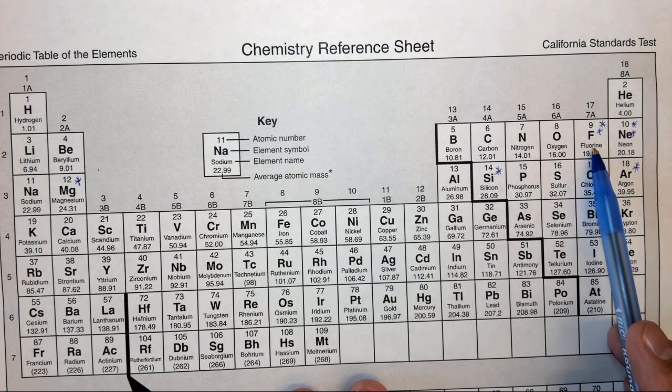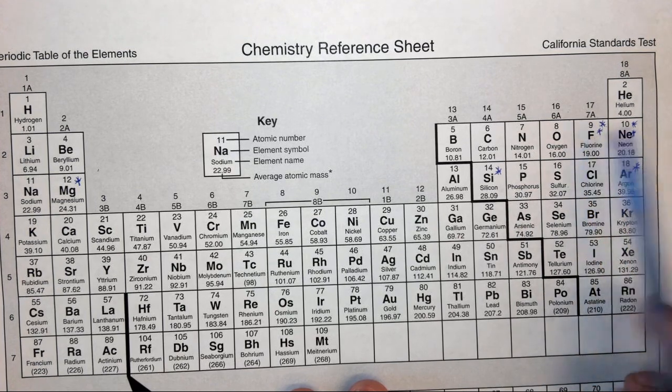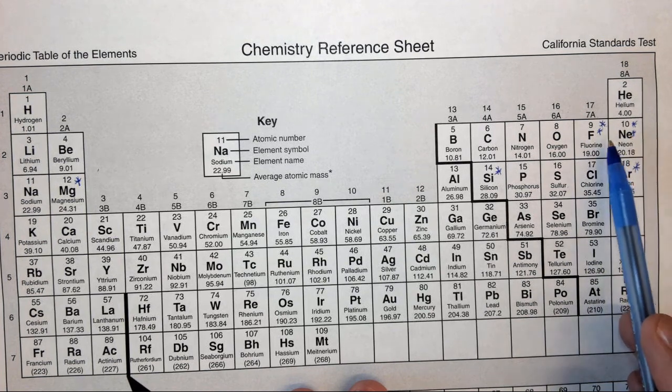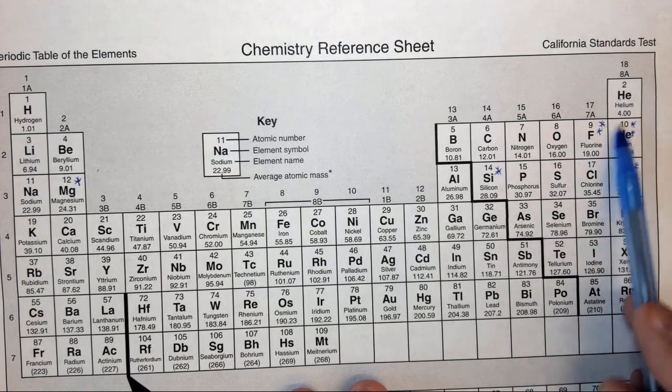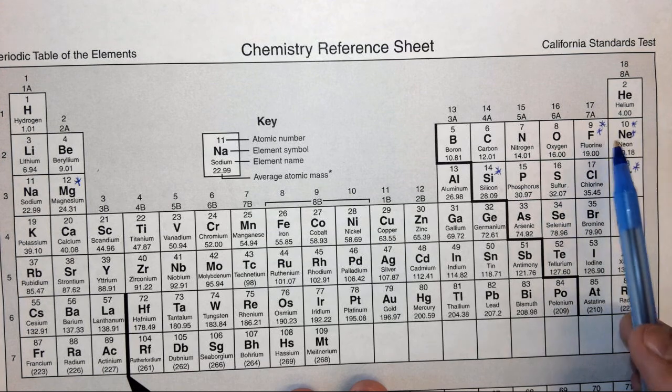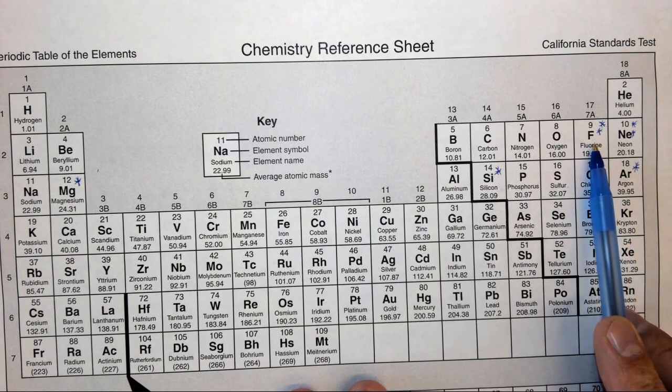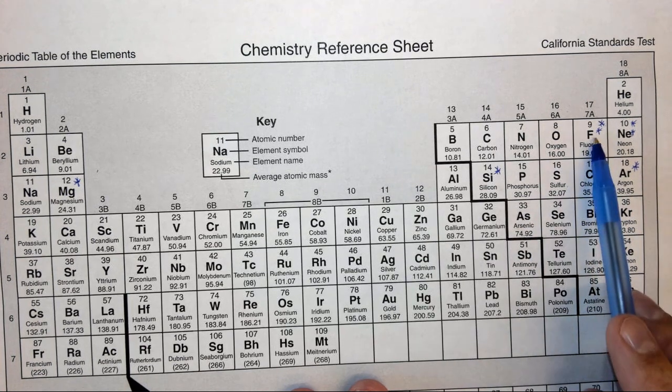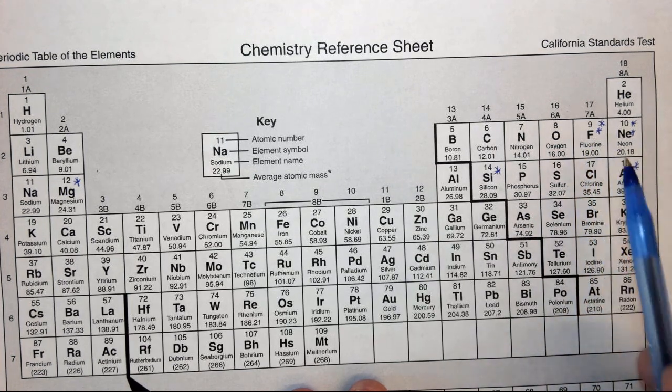Well, F minus has an extra electron. So it's got 9 protons, but 10 electrons. So essentially we have the electron configuration of neon, but we have 1 less proton pulling on that, which means that negative ions are actually bigger than the neutral fluorine.